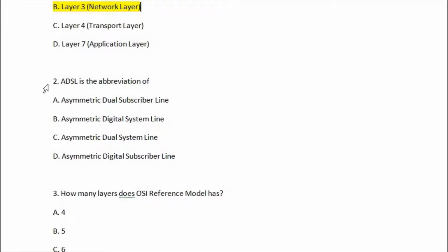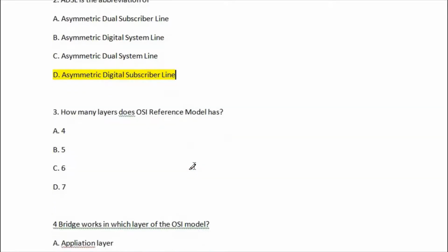So question number second is, ADSL is an abbreviation of, so ADSL is a type of digital subscriber line technology. So a data communication technology that enables faster data transmission over copper telephone line. So right answer of this question is option number D, asymmetric digital subscriber line. This is the right answer of question number 2.